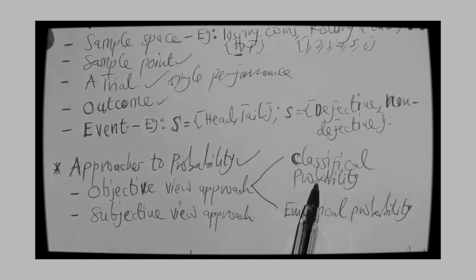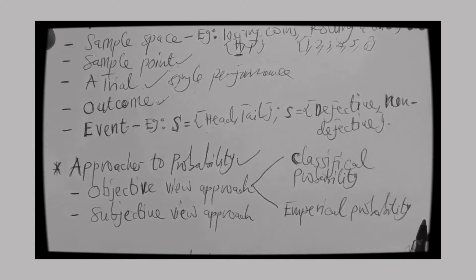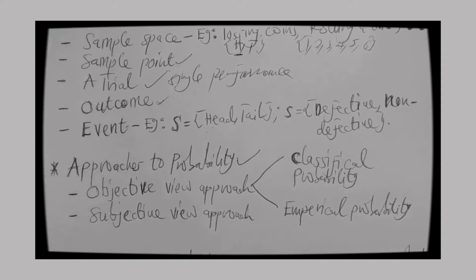So we just discussed the classical probability where we have solved an example, right? So we are moving on to the empirical probability. When it comes to the empirical probability, the idea is that the probability of an event occurring is based on the previous event that has already occurred.